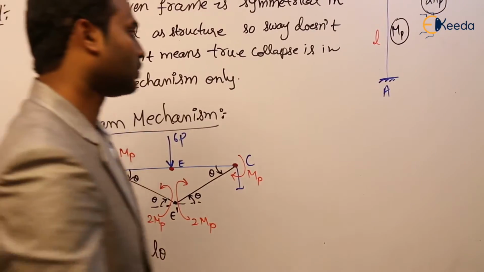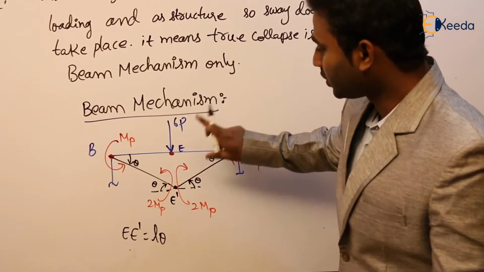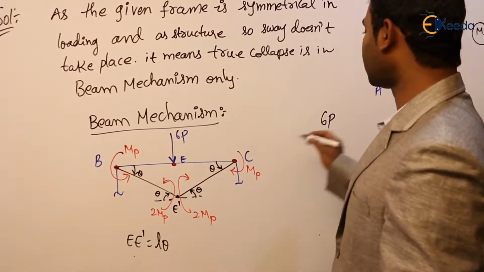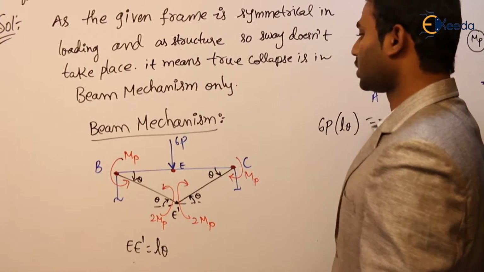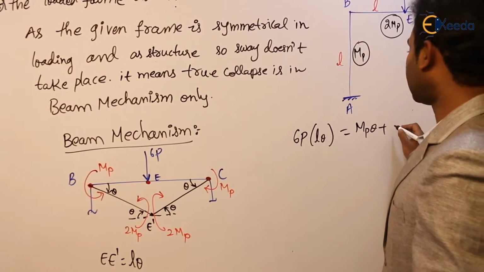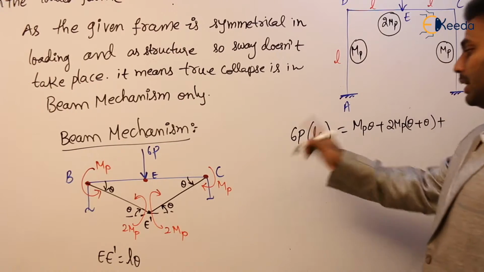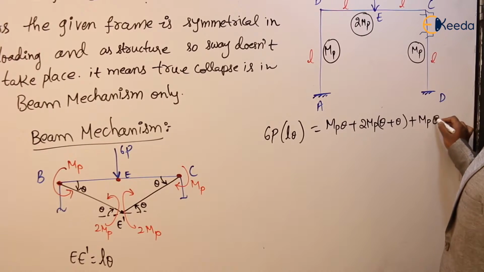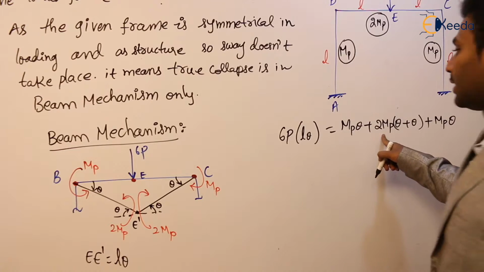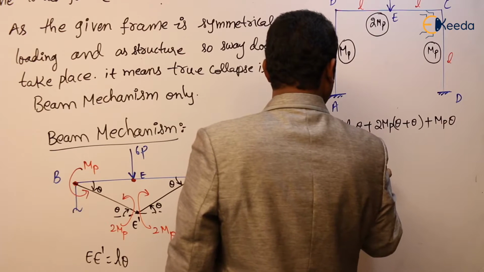Now write down the principle of virtual work: external work is equal to internal work. External work is done by this load 6P, so 6P into delta, which is L theta. Internal work: at B, the developed plastic moment MP tries to make that theta 0. At E, the 2 MP tries to make both the thetas 0. And at C, MP tries to make that theta 0. So MP, 2 MP, and MP, total 6 MP theta. So 6P L theta is equal to 6 MP theta.